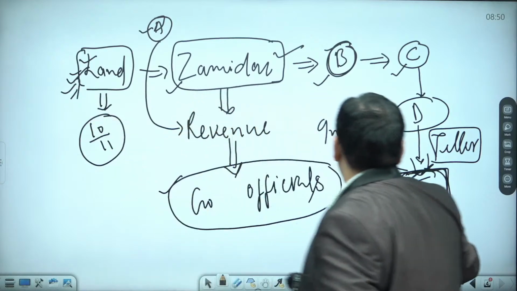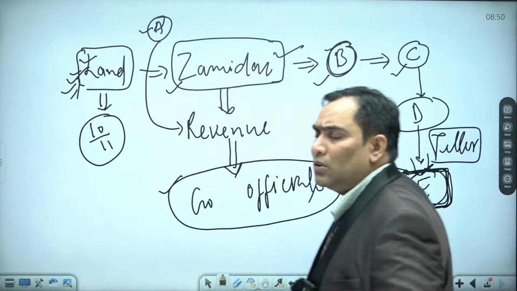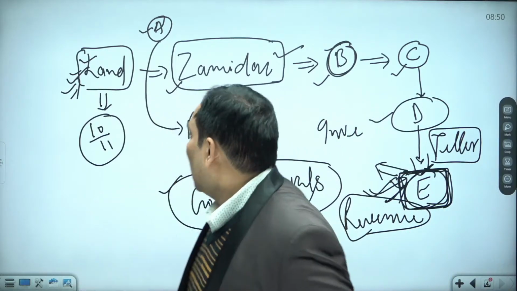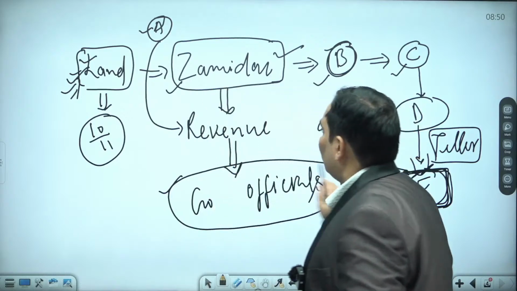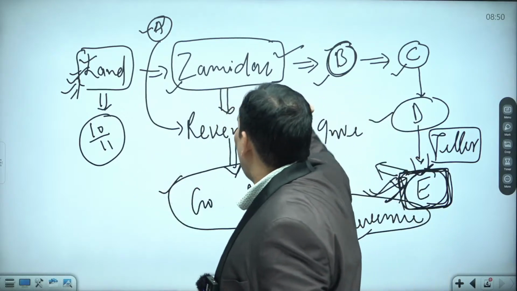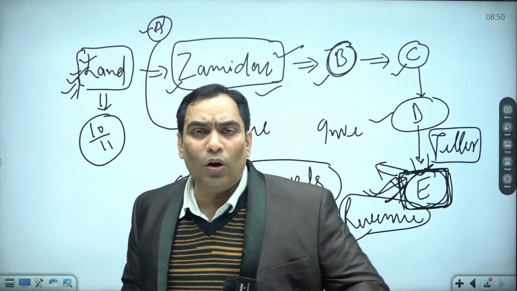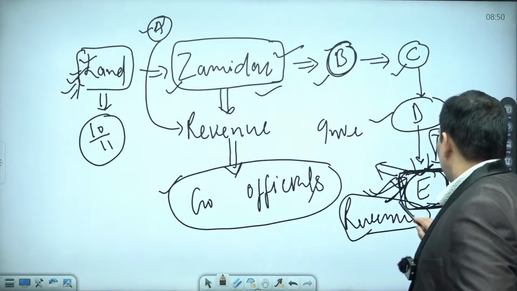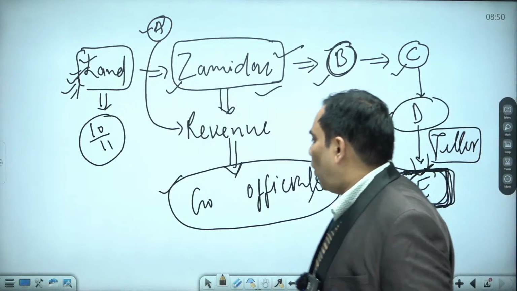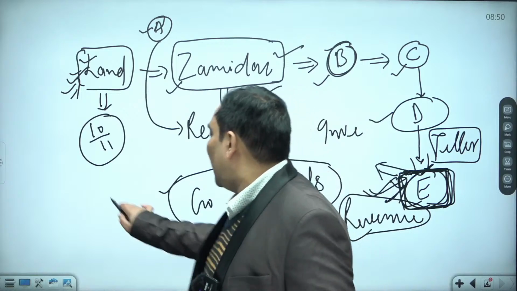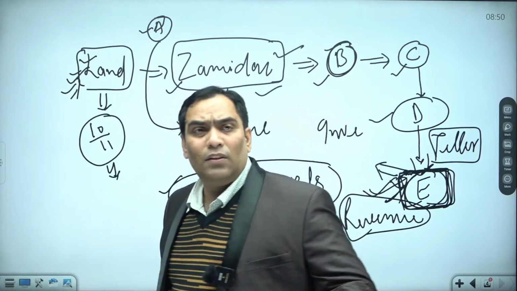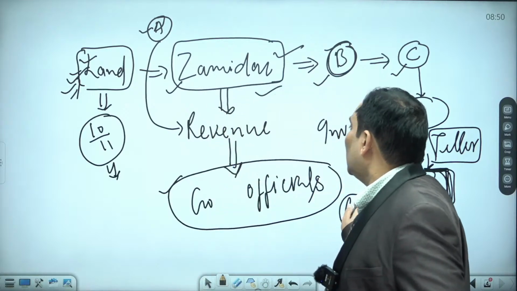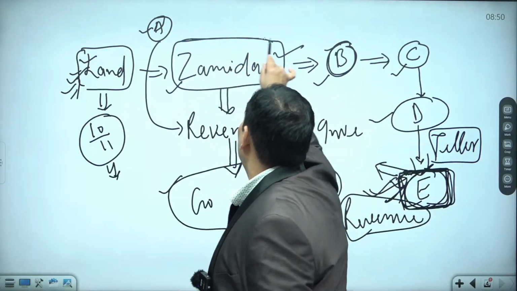On top of that, he was exploited like anything, because there was a big chance of the Jamindars being absentee landlords. In order to increase their profit margins, they were exploiting the tillers. That's why during the freedom struggle, there was a bad feeling among the Indian citizenry towards these Jamindars.